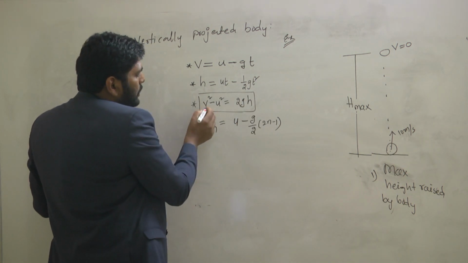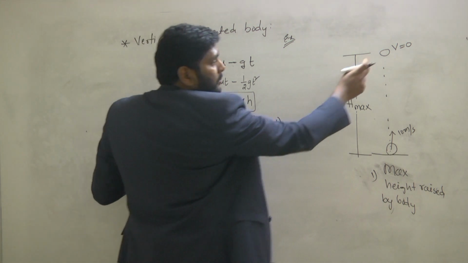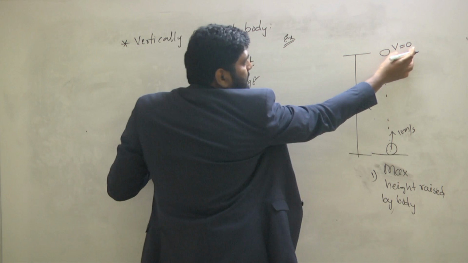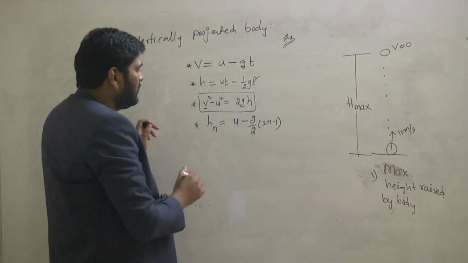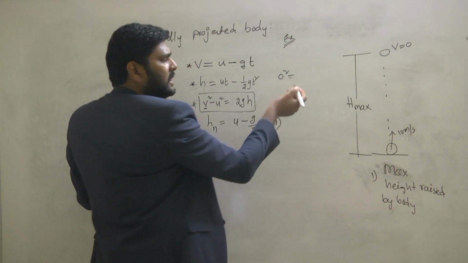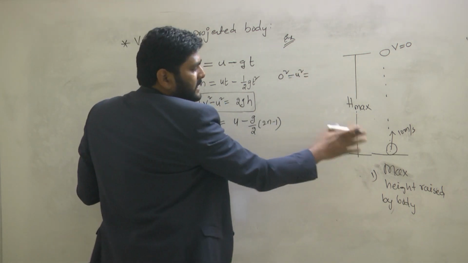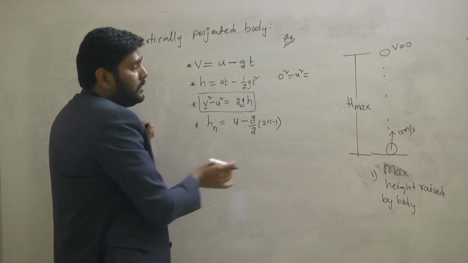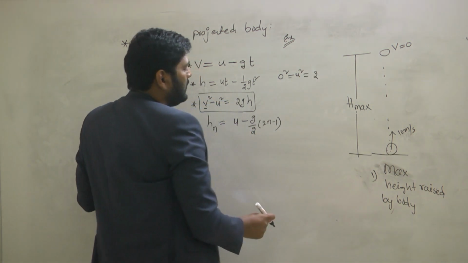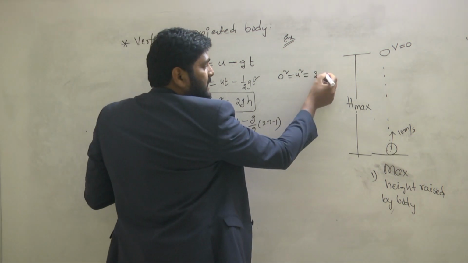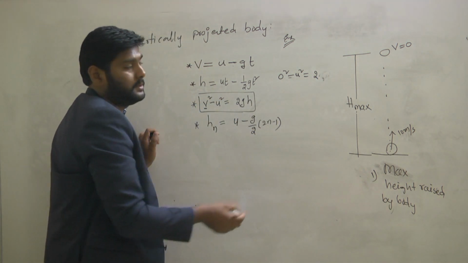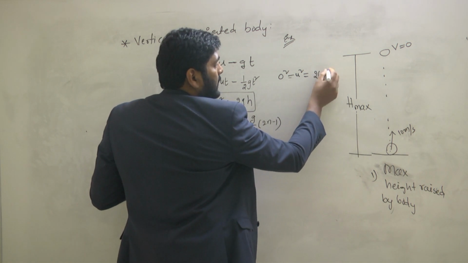In this third one, you can take this v as the final velocity. When it is reaching the maximum height, what is the final velocity of the object? 0. So 0 squared is equal to minus, what is the initial velocity? Let me take u square. In this case it's 10, but I am deriving the formula, so you can take it as u square. Next, what is the g value here? g is as it is, you can take. But this g is acting in which direction? Negative or positive direction? Negative. Downward, so you can take negative.